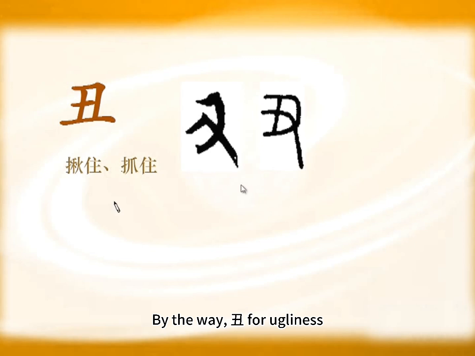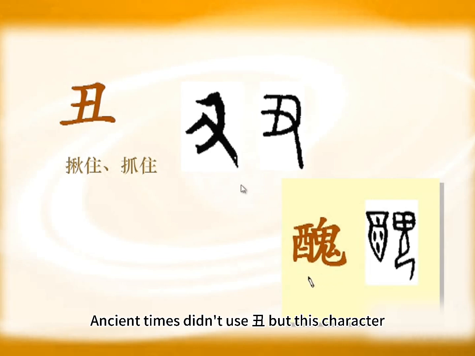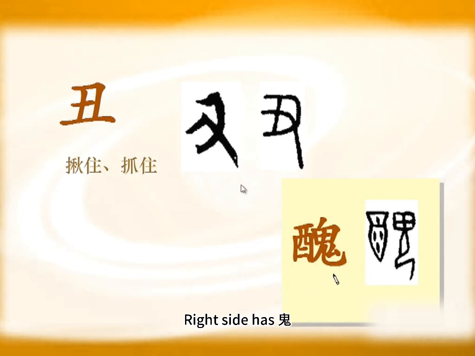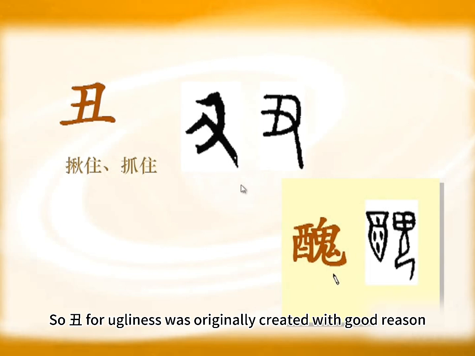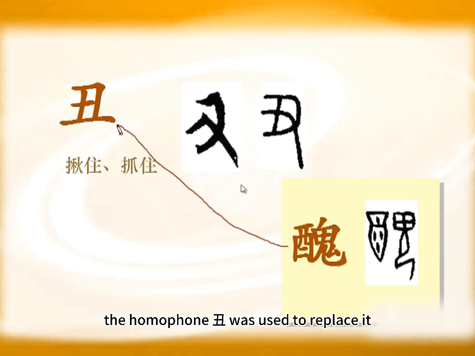By the way, chou for ugliness, meaning someone looks ugly. How did this meaning come about? Meaning someone is ugly. Ancient times didn't use chou, but this character. This form is obvious at a glance. Right side has gui. A person looking like a ghost must be ugly. So chou for ugliness was originally created with good reason. When simplifying Chinese characters, because this character was complex to write, the homophone chou was used to replace it. Chou is actually a hand.